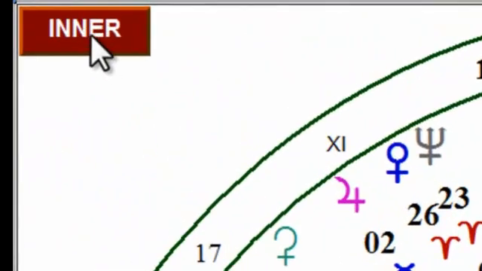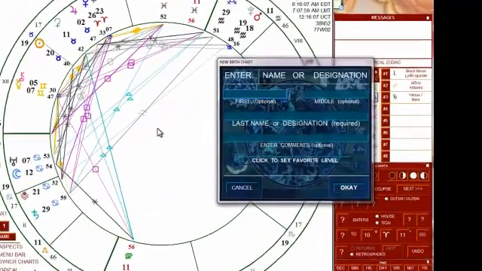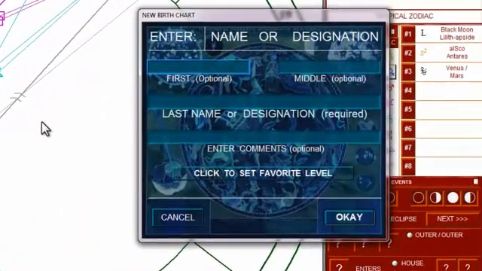On the inner wheel, I can click Birth New, and this begins the wizard that will allow me to easily enter all of the birth data, including place, time, and current location. This wizard was designed specifically to allow you to have your hands right at the keyboard. You don't really need to use the mouse if you know the data that you're entering.